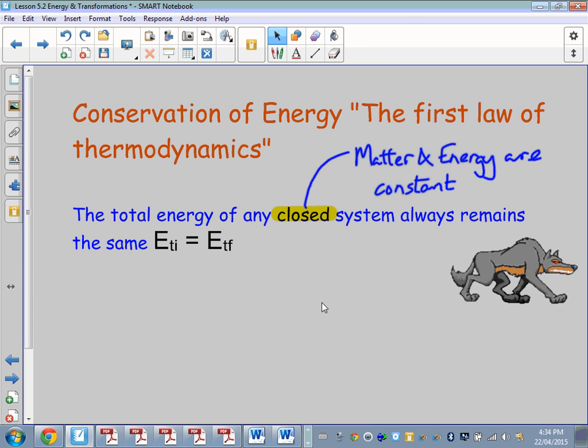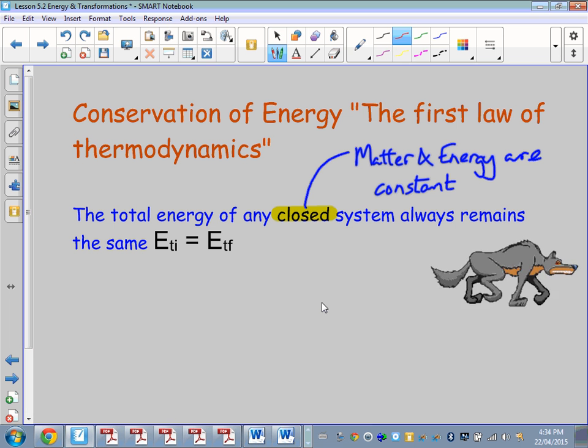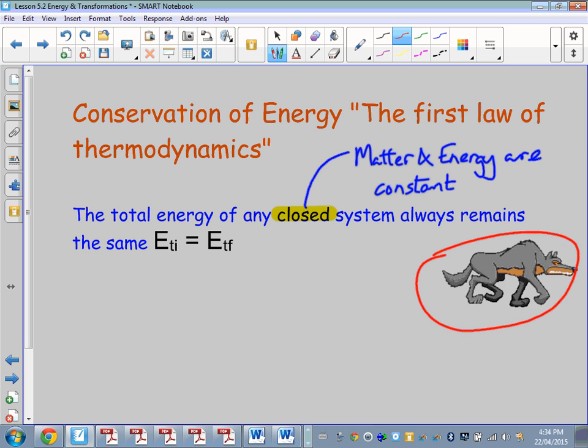The wolf presents a day-to-day situation where the mechanical and the total energy is not actually kept constant because it's not a closed system. A closed system would not allow energy and matter to escape. There is an escaping of energy in the form of what are sometimes viewed as external energy.